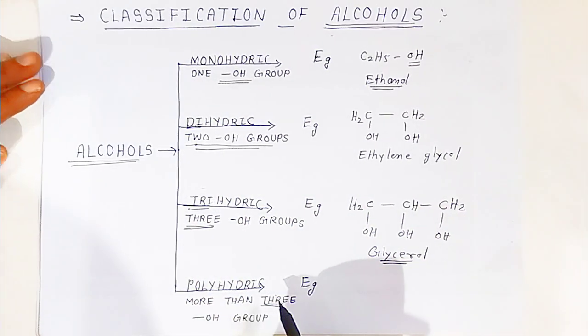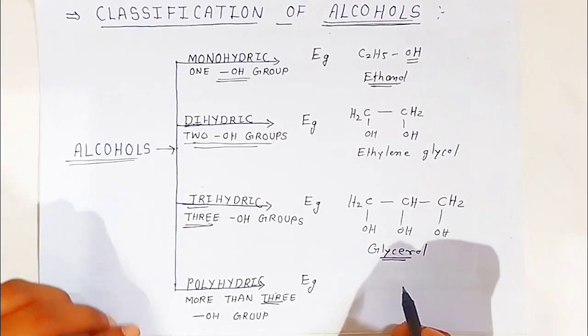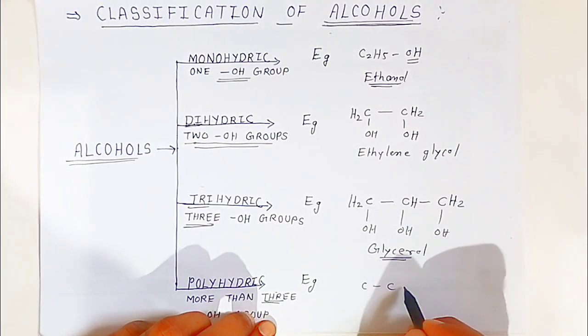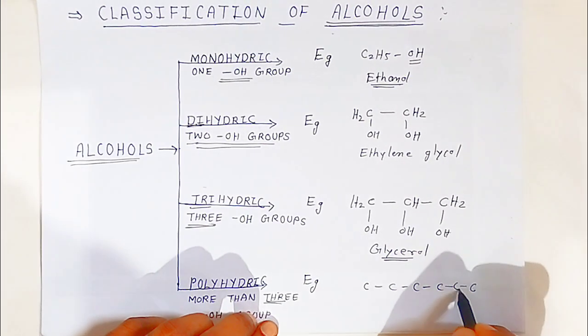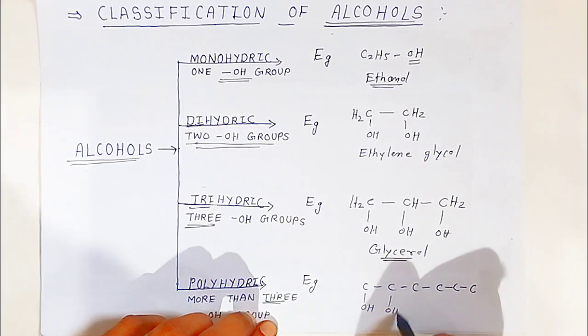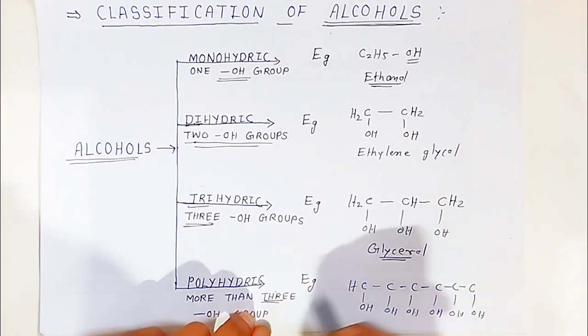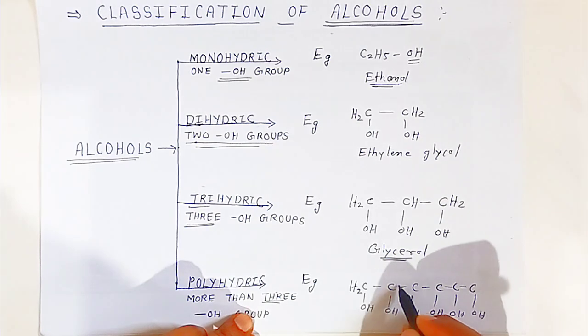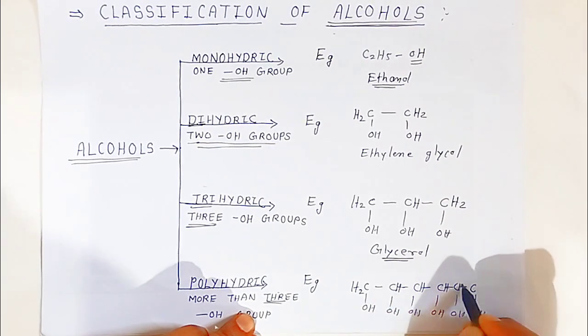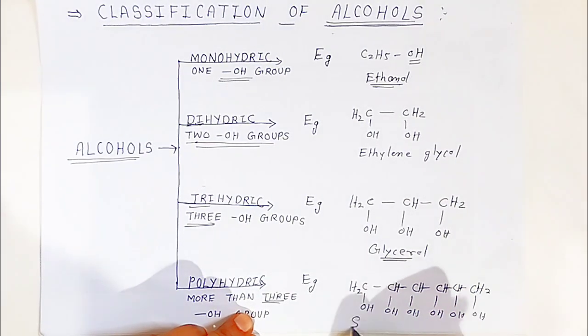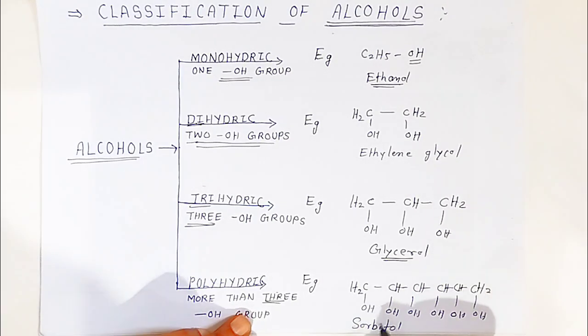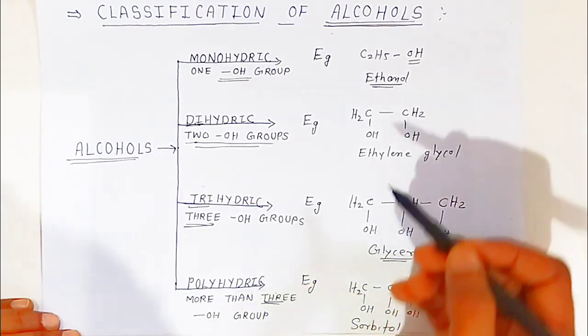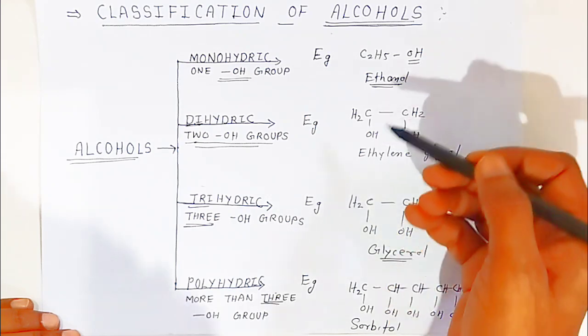Now polyhydric alcohol, students, I have already explained, that is sorbitol. Sorbitol contains 6 carbons, all having one hydroxyl group, students. So this is the example of polyhydric alcohol: CH2, CH, CH, CH, CH, and here CH2. So that is called sorbitol. Sorbitol is the example of polyhydric alcohols. In a very simple way I have explained the classification of alcohol, students.